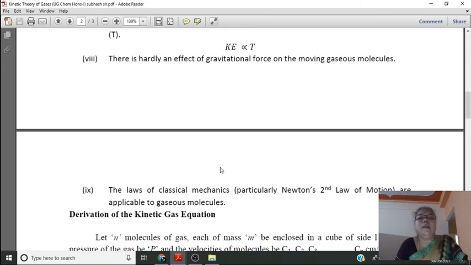Okay, so the gases are the simplest form of matter, and gas molecules are very small tiny particles. They are rigid, meaning incompressible bodies, and always in random motion. Okay, such characteristics of gas molecules are studied in this chapter. So we will see the derivation of the kinetic gas equation in the next lecture.